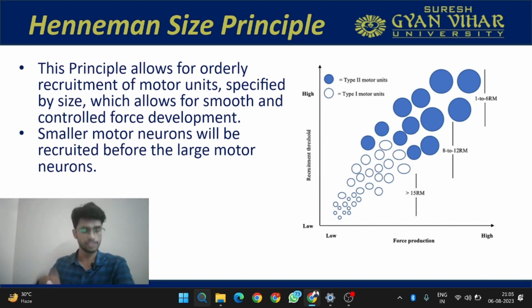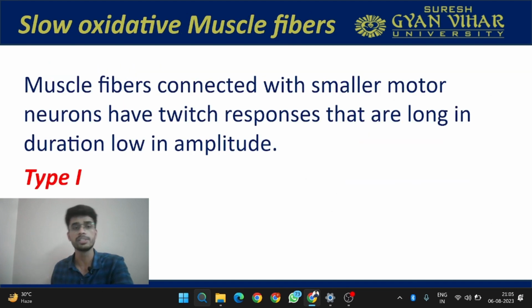What this principle states is that smaller motor neurons will be recruited before the large motor neurons. So before the large motor neurons are activated, it will be the smaller motor neurons that will be recruited or activated from that impulse.